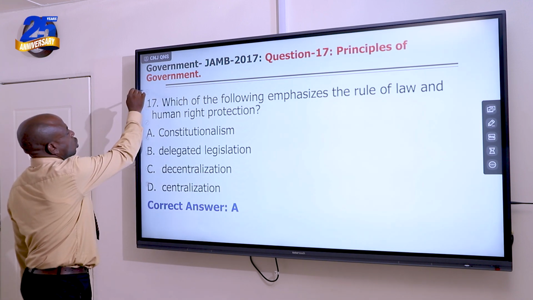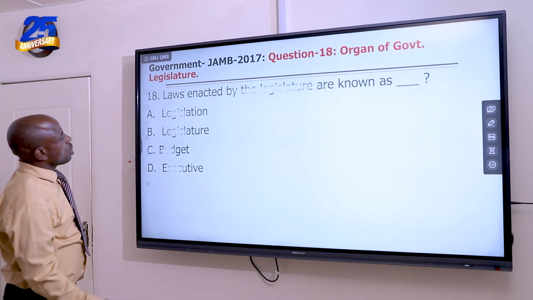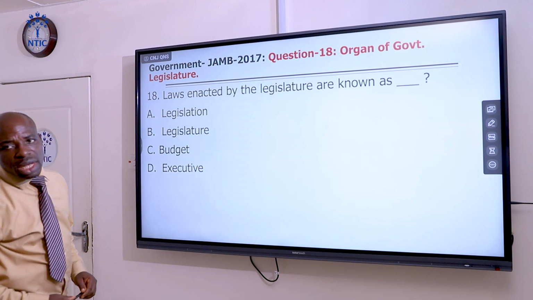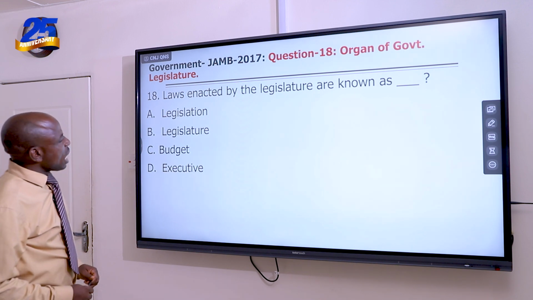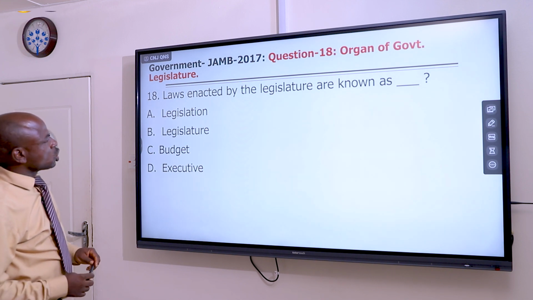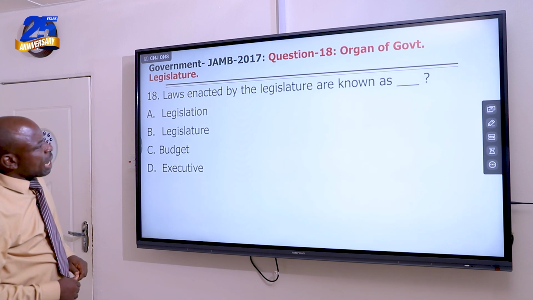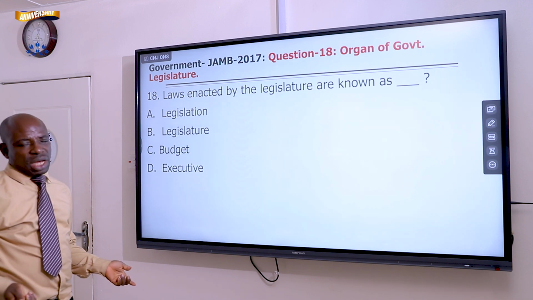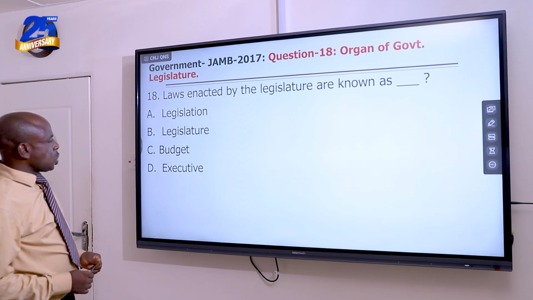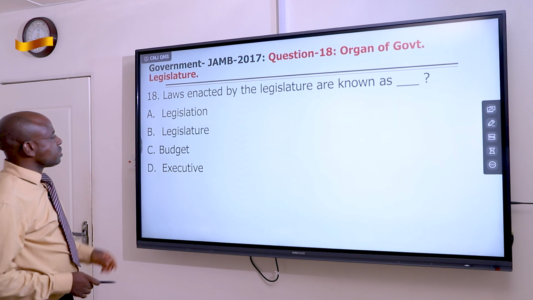Now let's look at question number 18. Question 18 is taken from the topic organs of government. Why is it organs of government? Because you can see they are looking at the function of a particular organ of government. Laws enacted by the legislature are known as dash. That is the question. A, legislation. B, legislature. C, budget. D, executive.